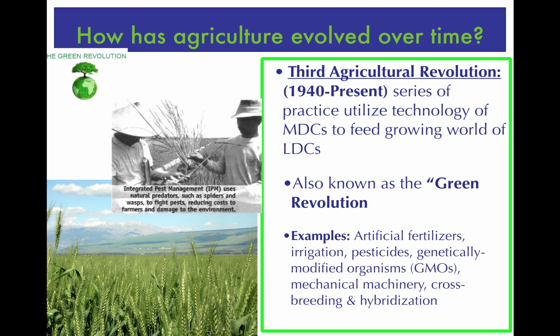We have large-scale irrigation, chemical pesticides, and genetically modified organisms, also known as GMOs, where we're using specific characteristics of one plant and using biotechnology to then implement those characteristics into a different part of the plant, or a different plant entirely, or a different plant component of the same plant, in order to get better or more desirable characteristics. Mechanical machinery is being improved, crossbreeding, as I just mentioned, and hybridization of different yields.